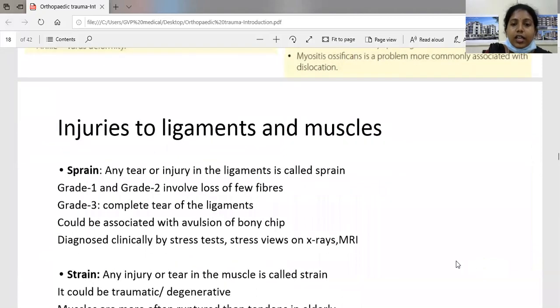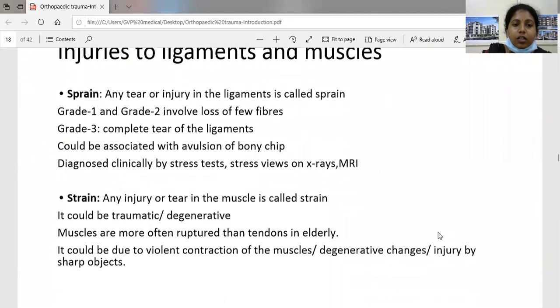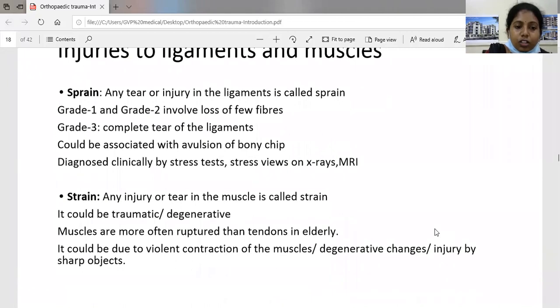Coming to injuries of ligaments. Injury to the ligament is called a sprain. Any tear or injury in the ligament is called a sprain, and it should be differentiated from a strain. Strain is nothing but a stretch in the muscle or at its tendinous attachment.